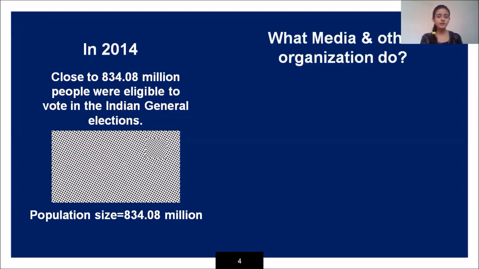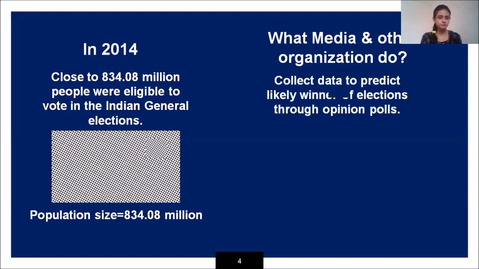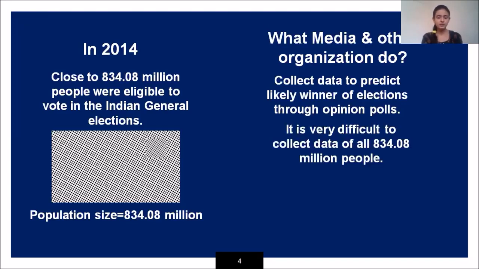Now, what do media and other organizations do? They collect data to predict the likely winner of the elections through opinion polls. But the problem is it is very difficult to collect the data of all 834.08 million people. So they take opinion polls from the people who are nearby or who are in their network.